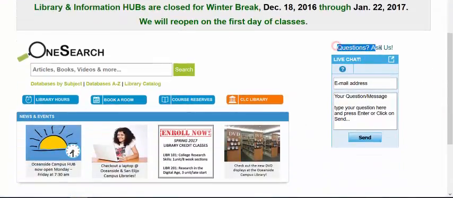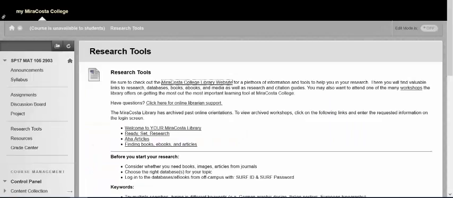Also, there is a live chat feature which is manned pretty much 24/7. And you just put in your email address, type a question, and a librarian will help you find that. It's a very useful tool.